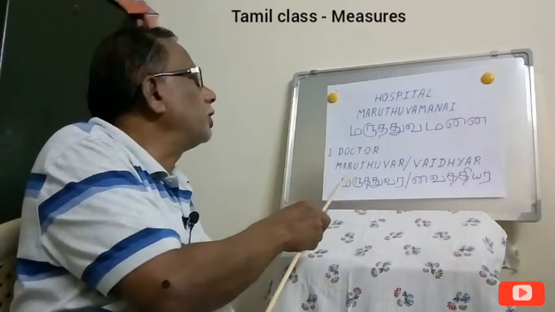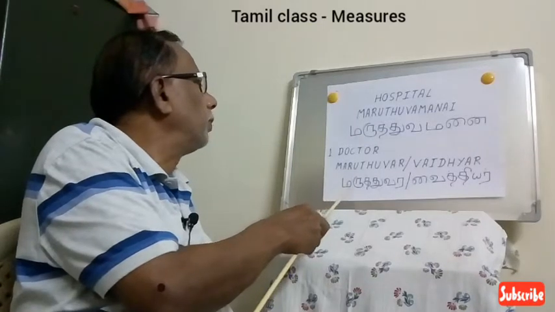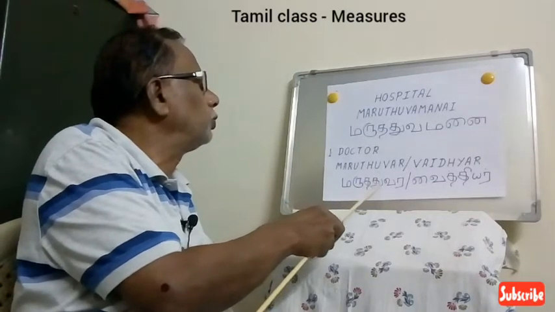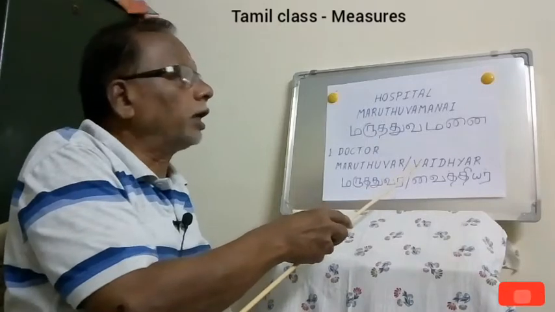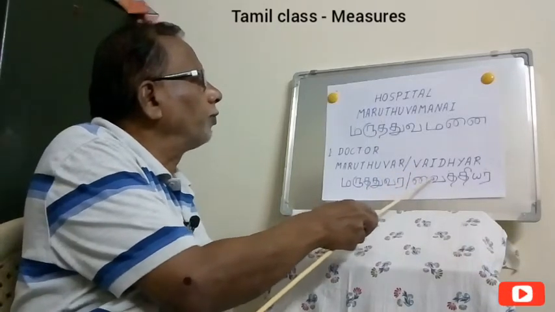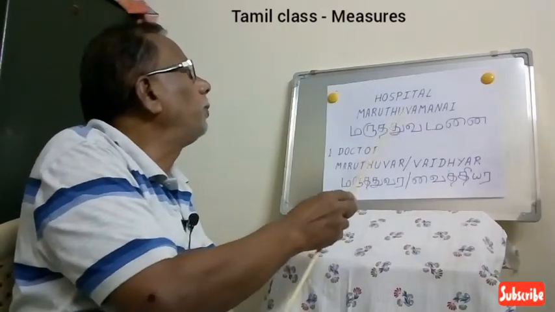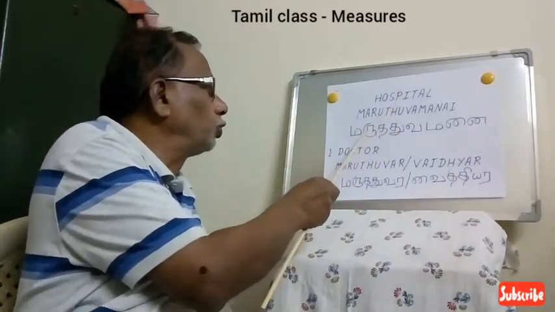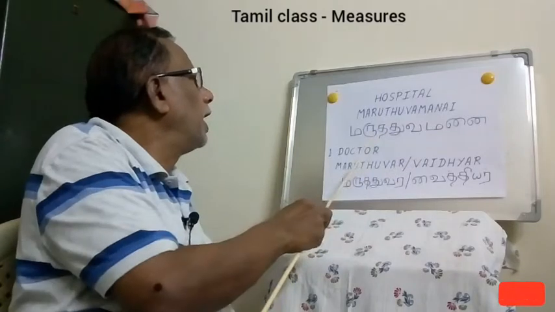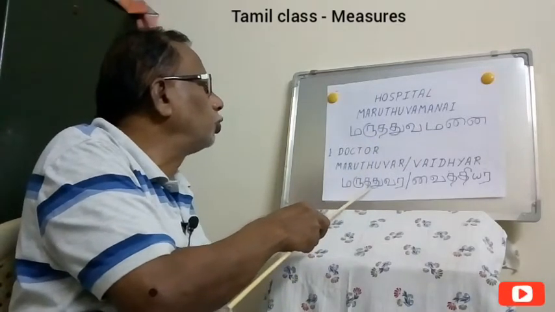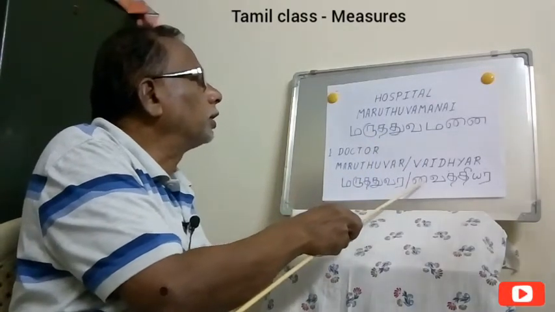A doctor is called Maruttuvar, and another name is Vaidyar. I'm repeating once again. For hospital we say Maruttuva Manai, and for doctor we say Maruttuvar, or another name is Vaidyar.